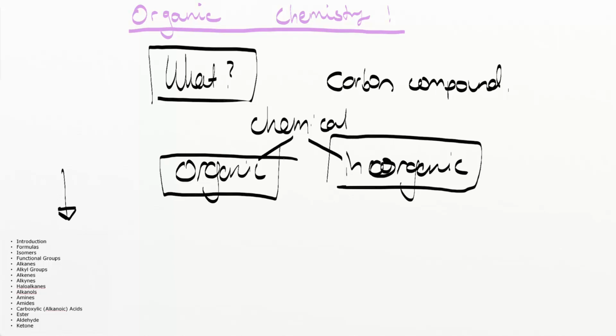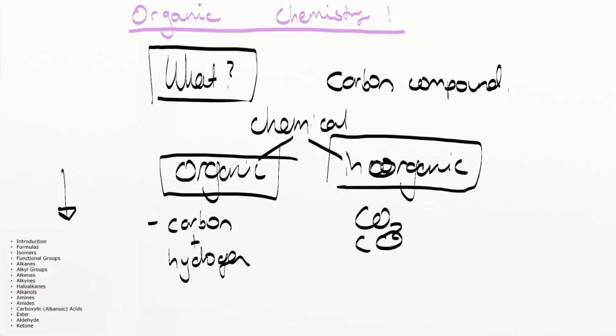So what that means is that some people said this bunch of chemicals are organic and this bunch of chemicals are inorganic, because whilst organic chemistry is basically the study of carbon compounds, or compounds that have carbon and hydrogen in them, there are some other compounds that have carbon or hydrogen in them but are considered inorganic. So things such as carbon dioxide, carbon monoxide, cyanide, and carbonates. These things have carbon in them, but they aren't considered organic chemicals. So really, there's a bit of scientific arbitrariness to this. But honestly, you think of it as carbon and hydrogen compounds.